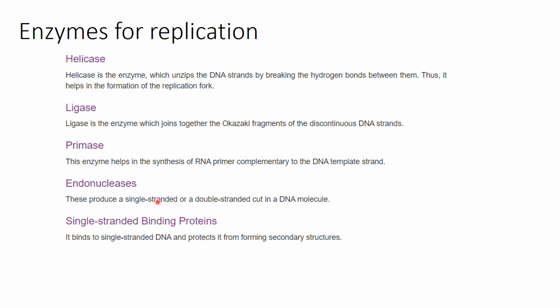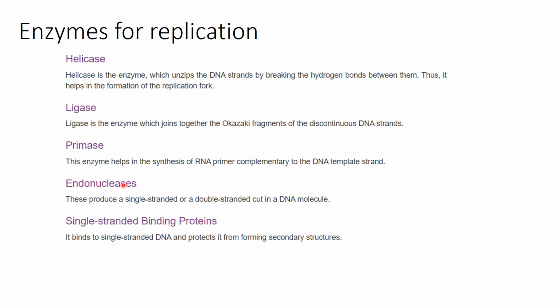Endonucleases are the enzymes which attack in between the DNA strand, not in the corners. Otherwise, it would have been known as exonuclease. But it cuts the DNA strands in the middle.